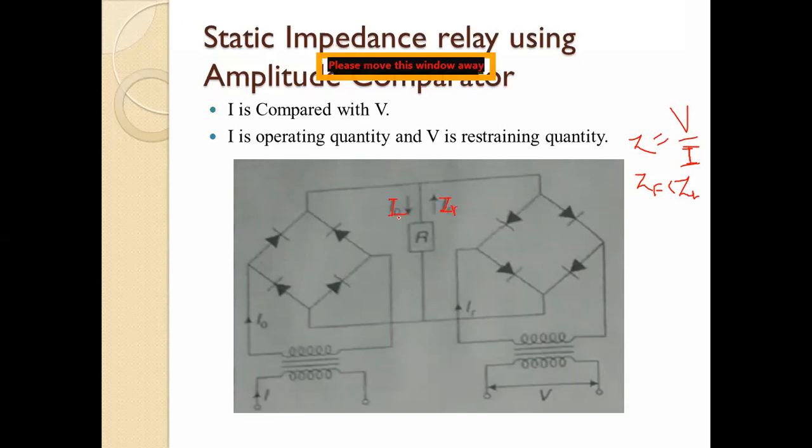If the operating quantity is more, it means that your impedance Z is less. If the operating quantity is more and impedance is less, then your relay will operate. So this is the static impedance relay using amplitude comparator.